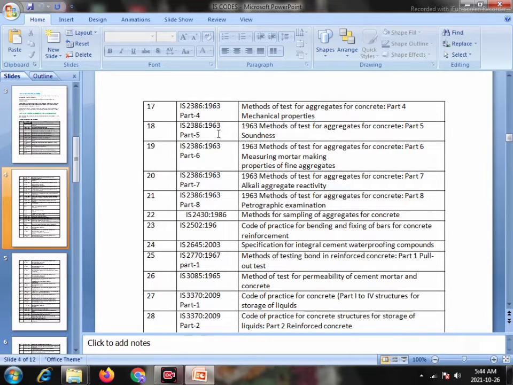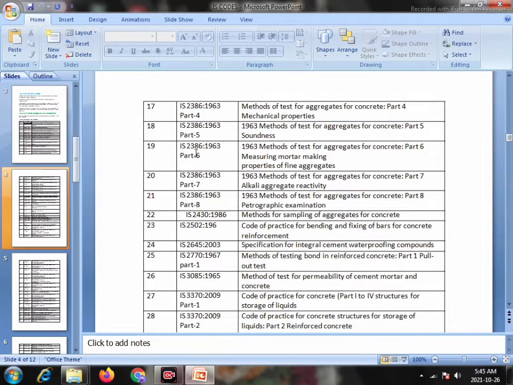Serial number 17: IS 2386:1963 Part 4, methods of test for aggregates for concrete, mechanical properties. Serial number 18: IS 2386:1963 Part 5, methods of test for aggregates for concrete, Part 5 soundness.